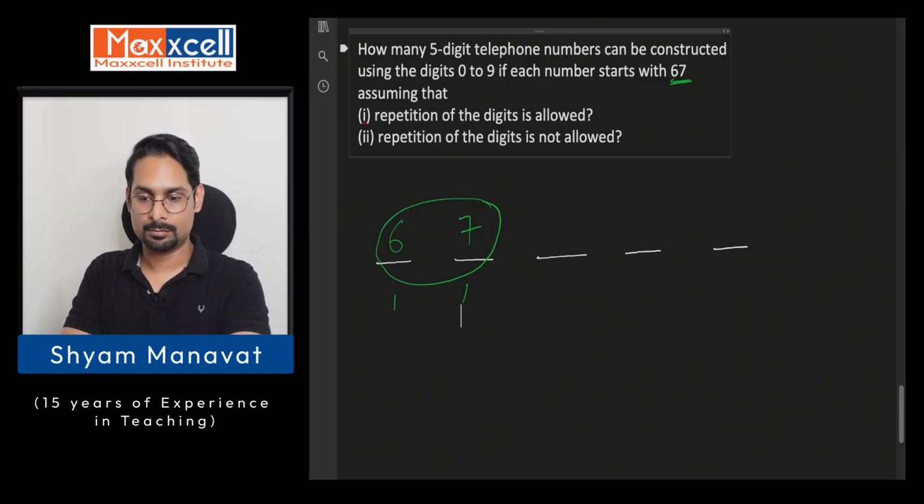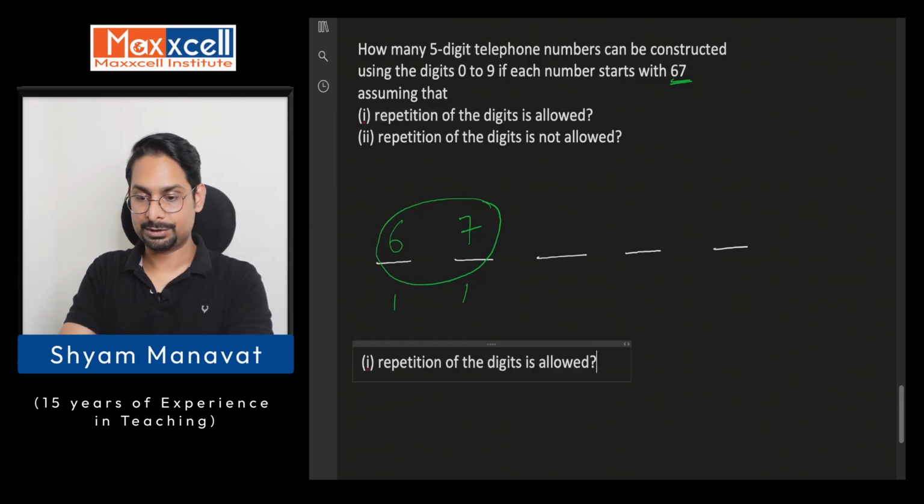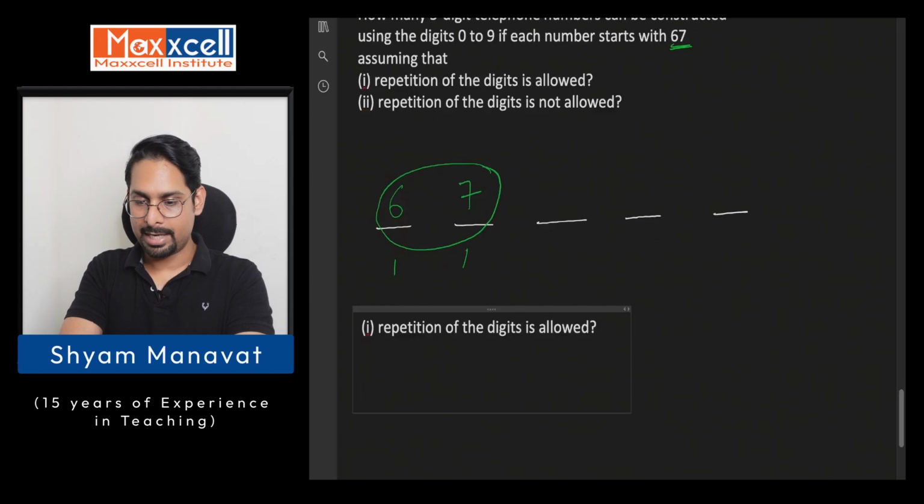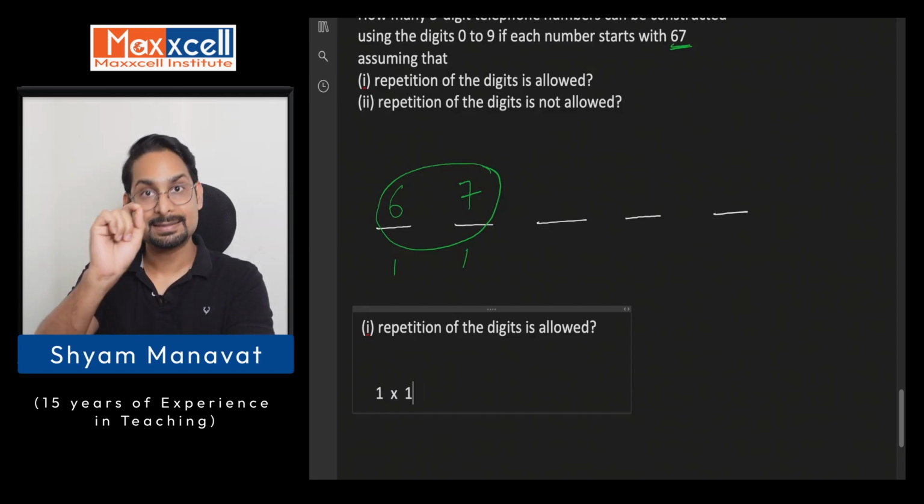That's the question. So if I take the first condition where repetition of digits is allowed, I have only one possibility for the first place, and only one possibility for the second place. Which is that one possibility? The digit 7.